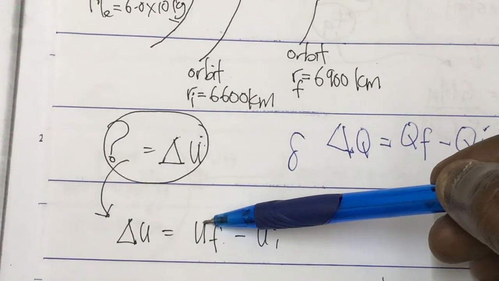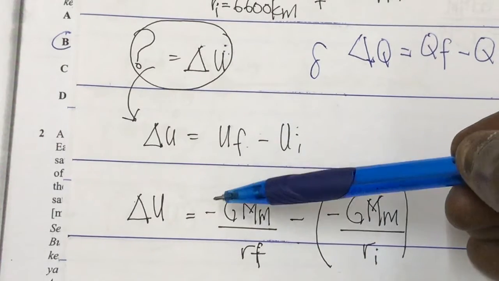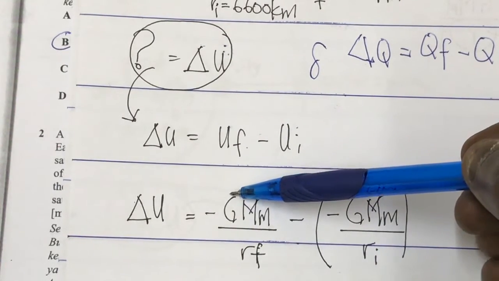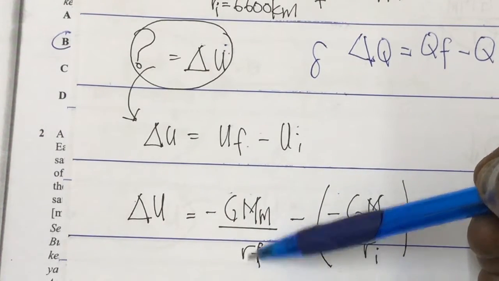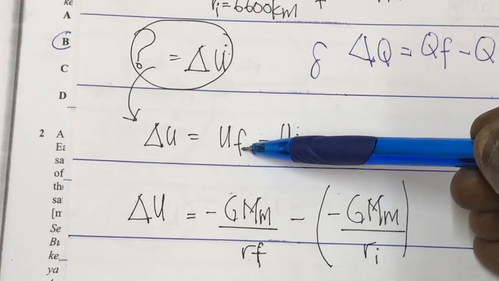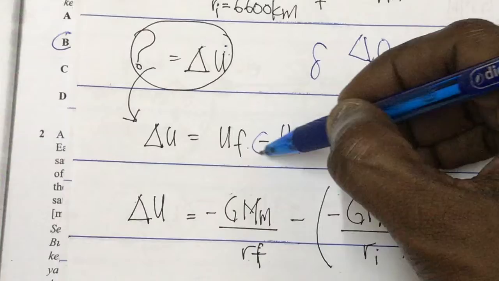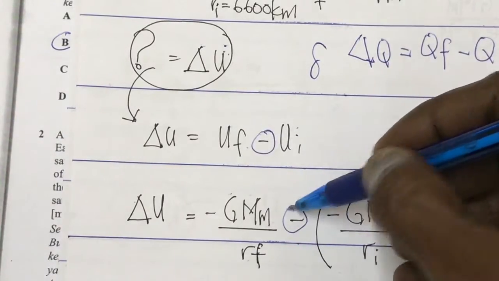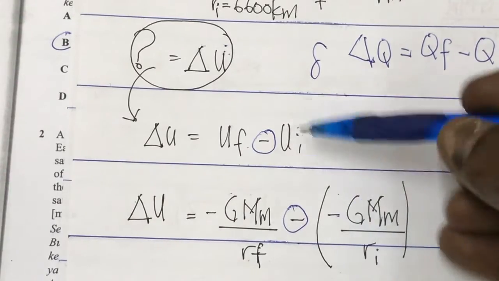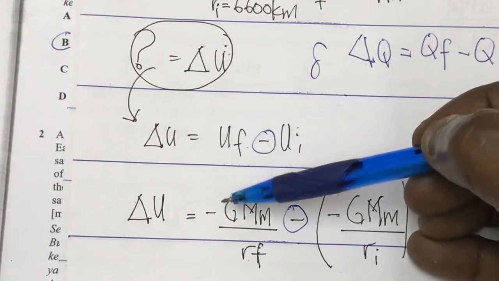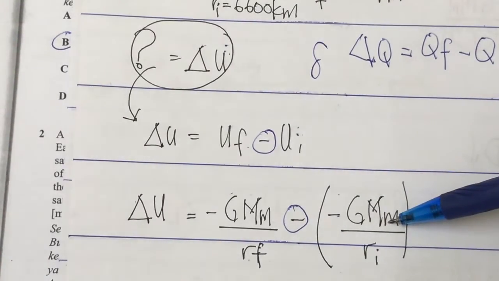In the previous lessons we have done that the gravitational potential energy is negative G, capital M, small m over radius. Since this was the final potential energy, final radius, minus the initial. Don't forget that the potential energy is negative. Final potential energy is negative, initial potential energy is also negative.